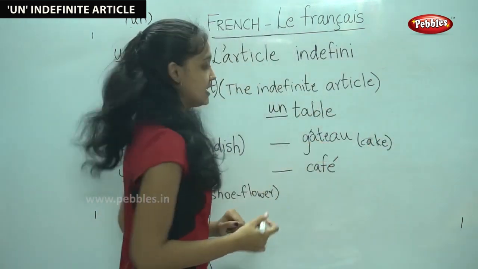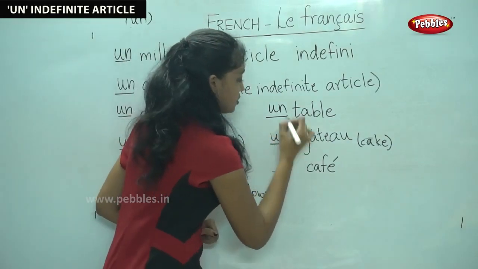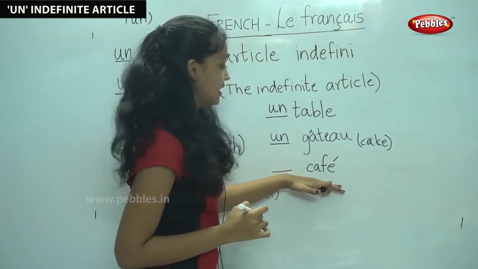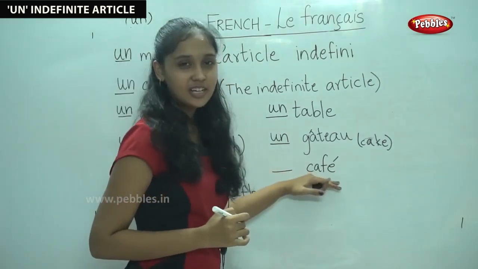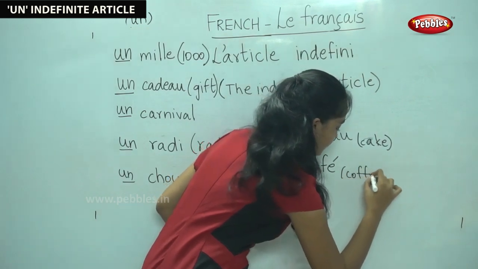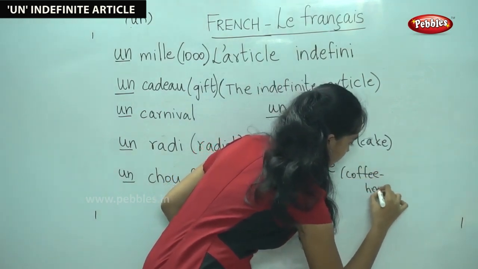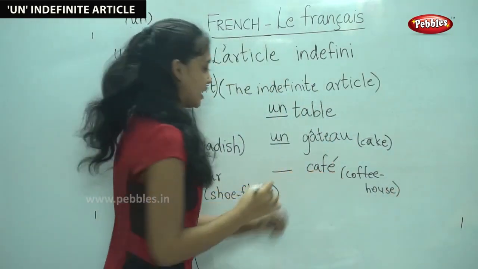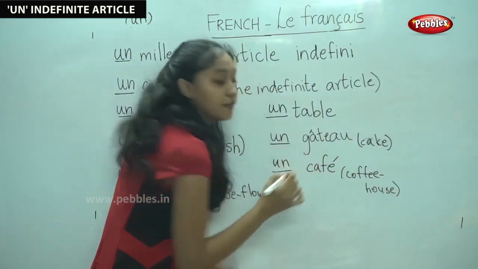It is in the masculine singular form, therefore we use un gâteau. The next word is café. You would have heard this word in English. It is the coffee house. Since it is in the masculine singular form, we say un café.